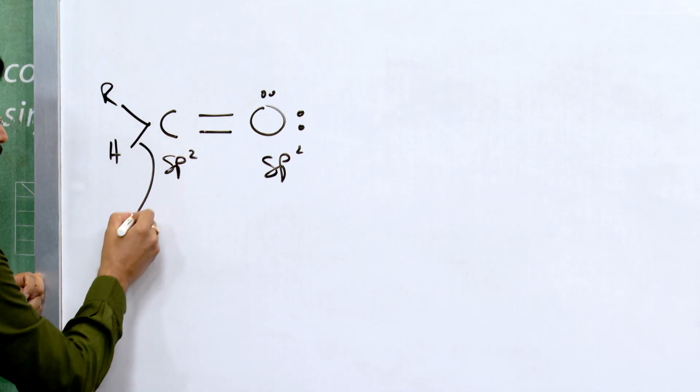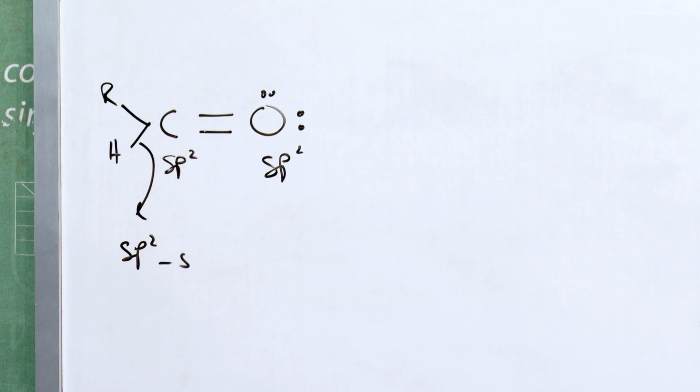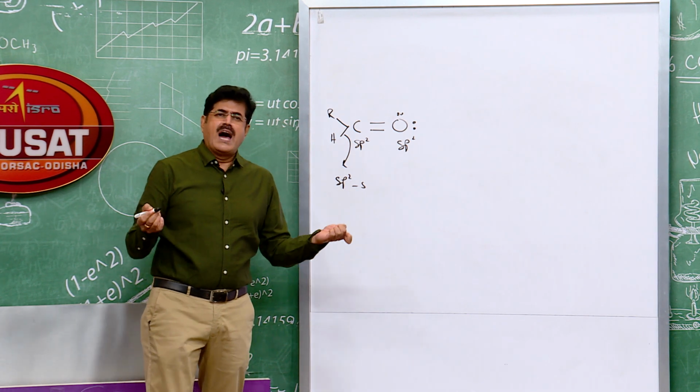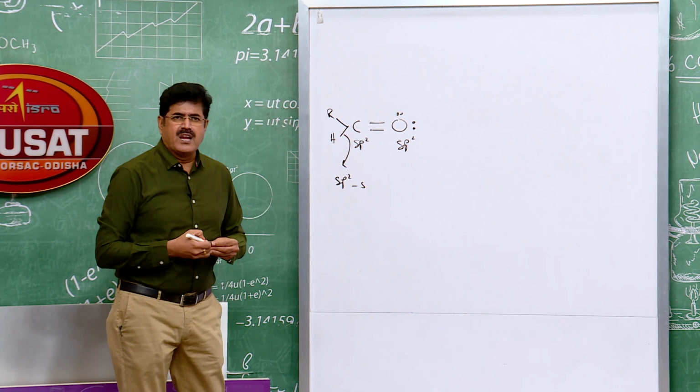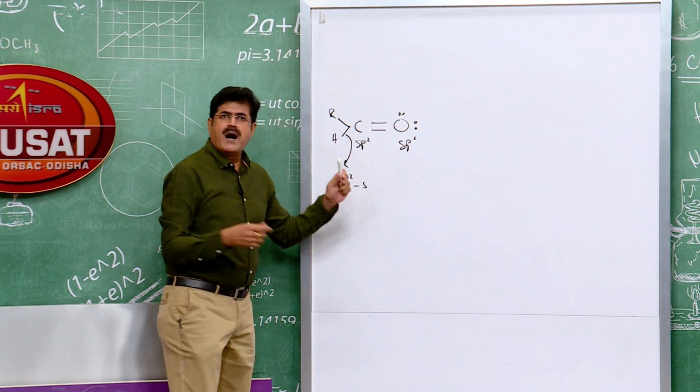And the s orbital of hydrogen overlaps with the sp2 hybrid orbital of the carbonyl carbon to form this sigma bond. And how is the pi bond formed?